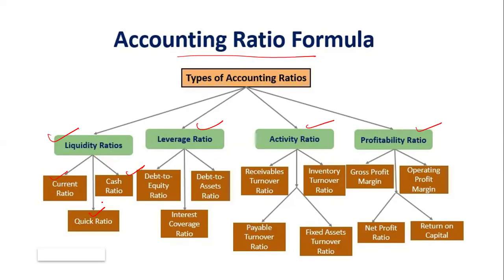The current ratio is current asset divided by current liability. The quick ratio is current asset after we deduct our stock and prepaid expenses, divided by current liability. Then the cash ratio, which is the simplest.